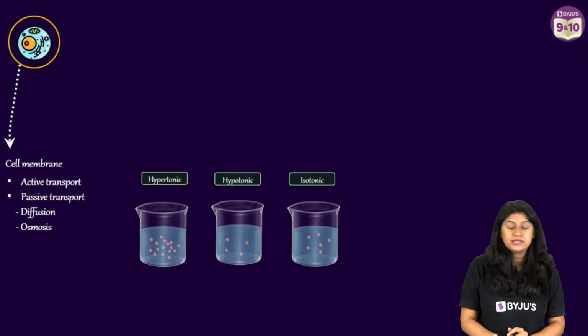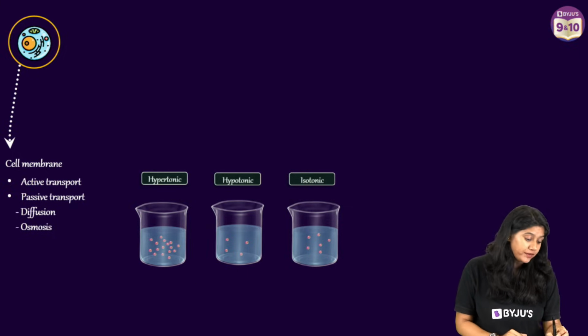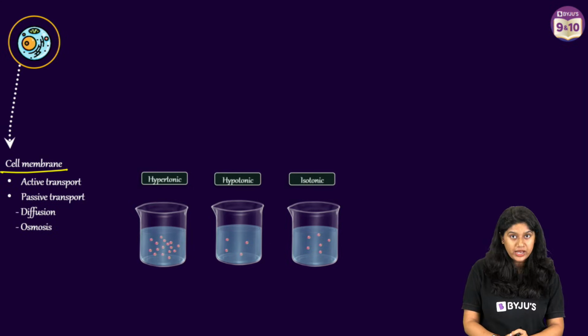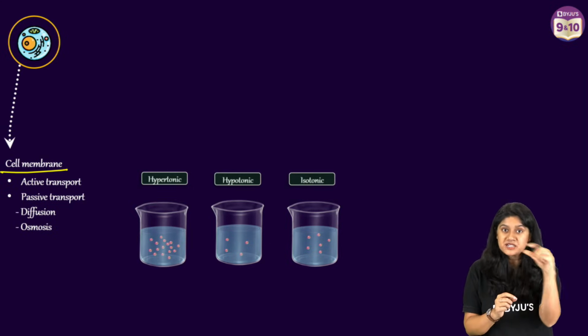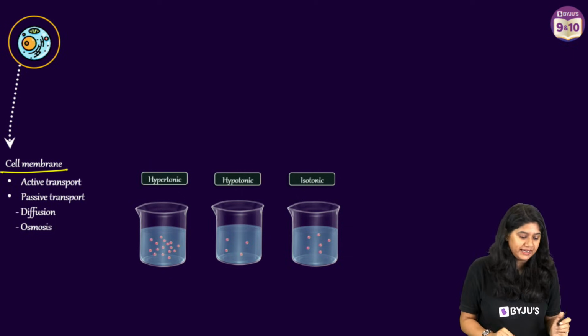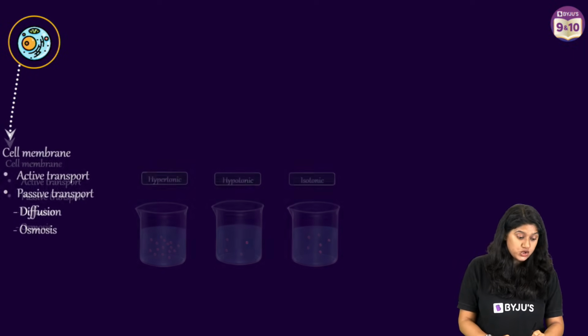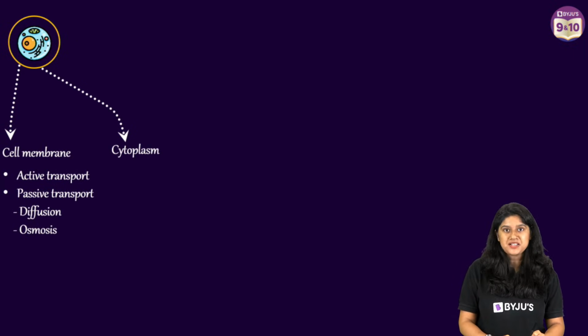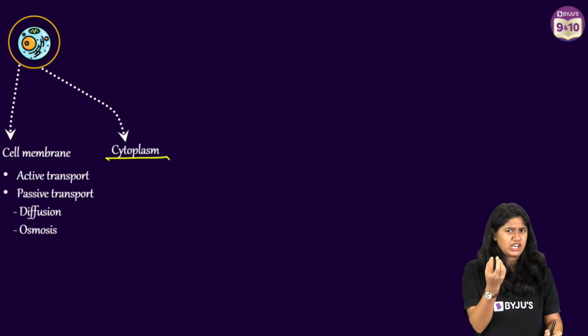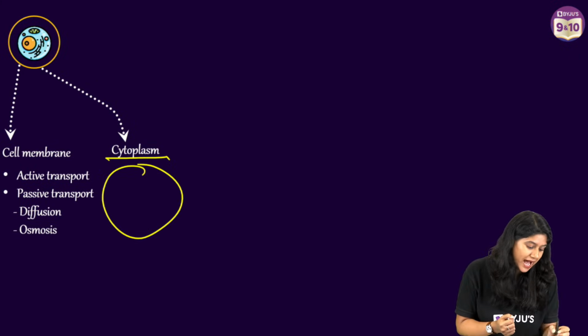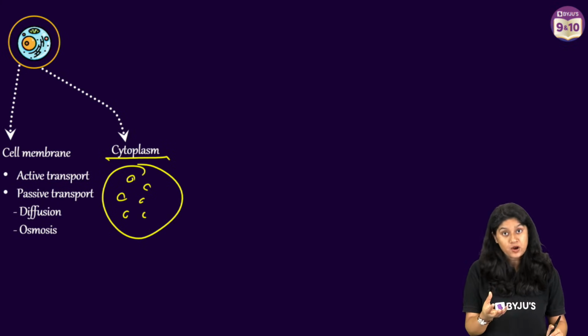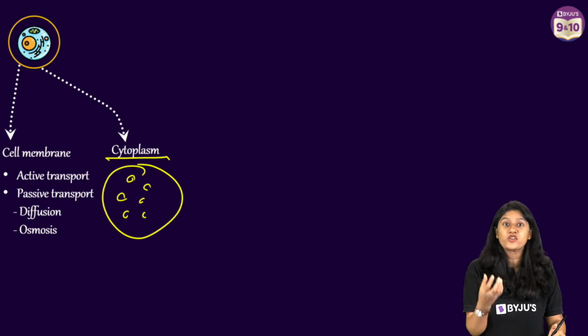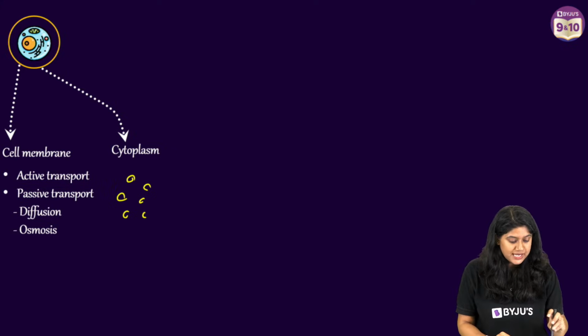So that's about the cell membrane. One of the important things about the cell membrane is that it is made up of phospholipids. It has a bilayer of it. Now, moving ahead, let's talk about the cytoplasm. The cytoplasm is the fluid, jelly-like constituent, in which all the cell organelles are floating. And of course, various biochemical reactions take place in the cytoplasm.